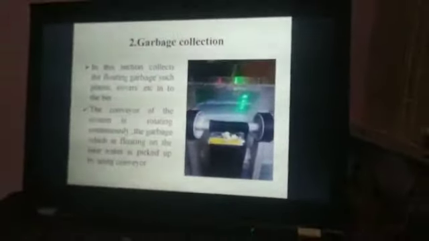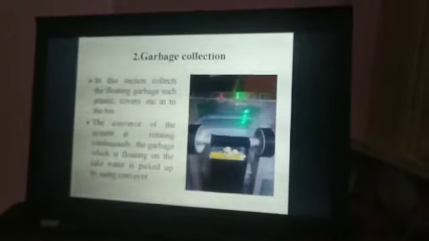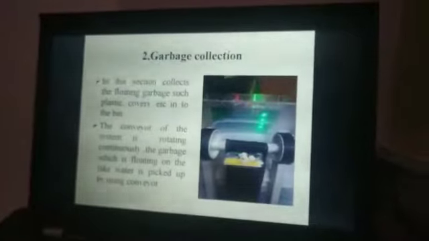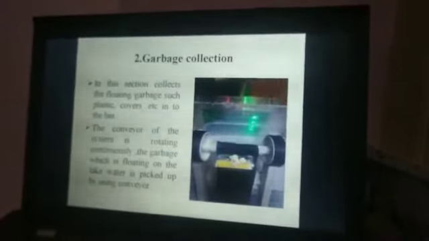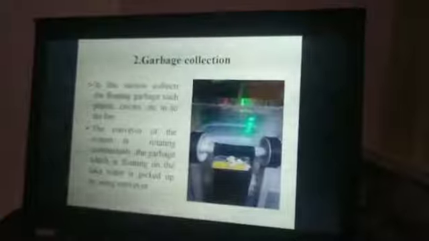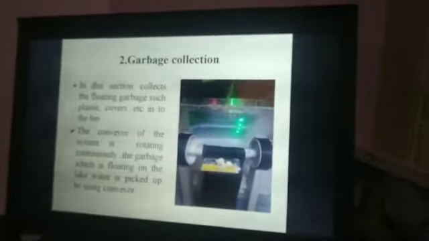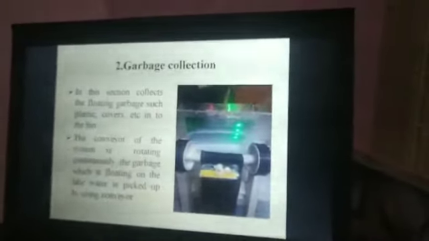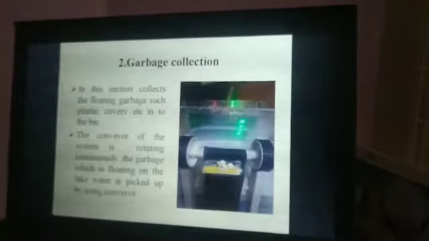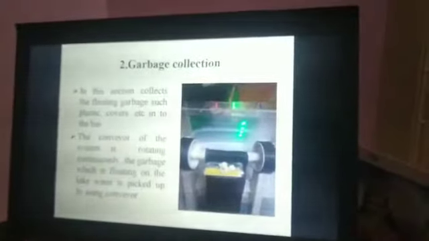And second is garbage collection. Automatic garbage collection is done. In this section, the floating garbage in the lake is collected by the conveyor belt and motors we have used. The DC motors are continuously rotating.